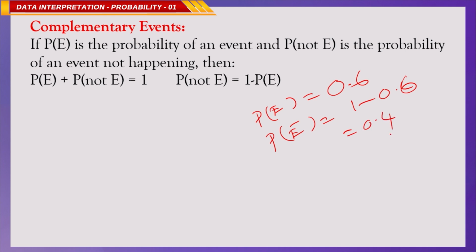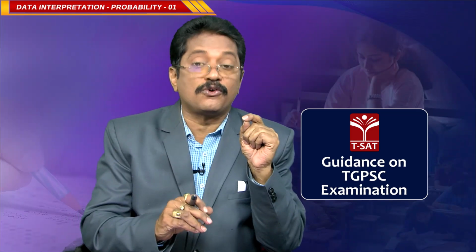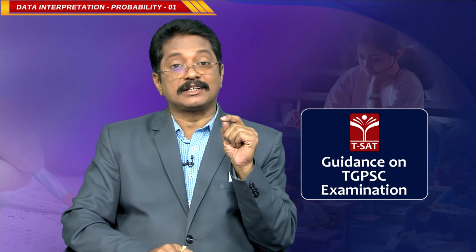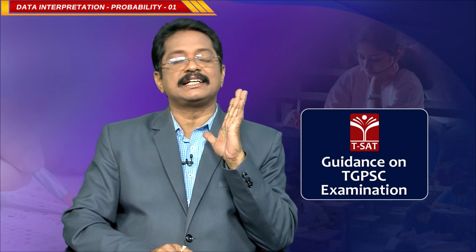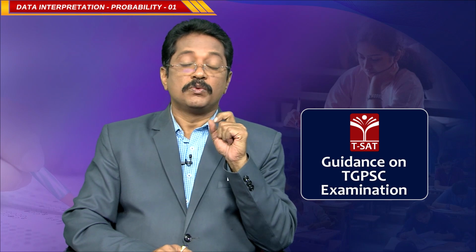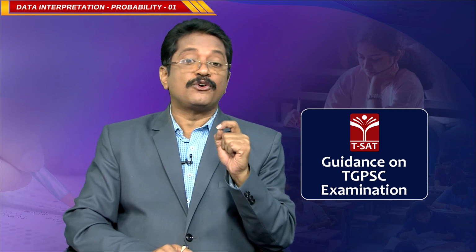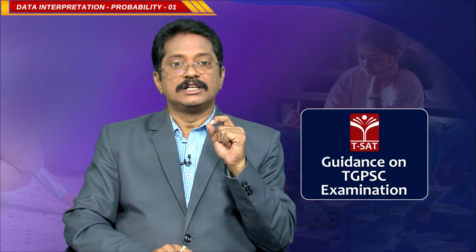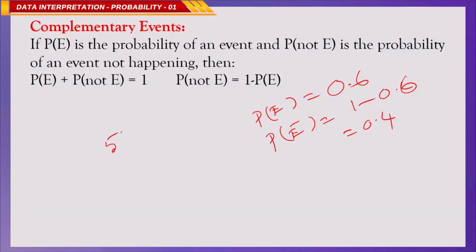Here I will ask a very interesting question which is asked in this topic. What is the probability of getting 54 Sundays in a leap year? That is the question. In a leap year, there are 52 weeks and some extra days. Of course, the extra day may or may not be a Sunday.